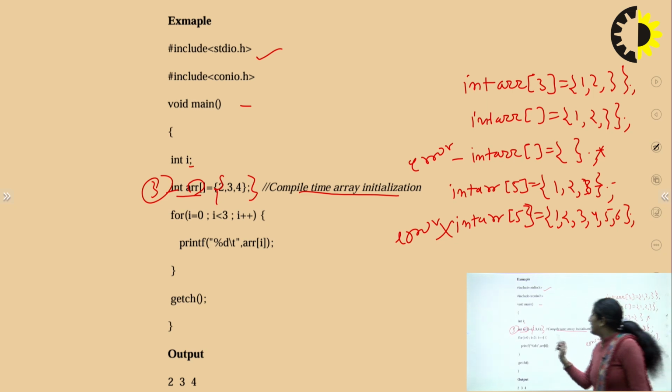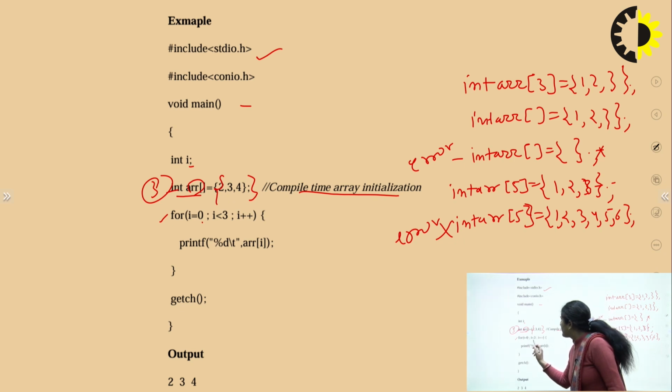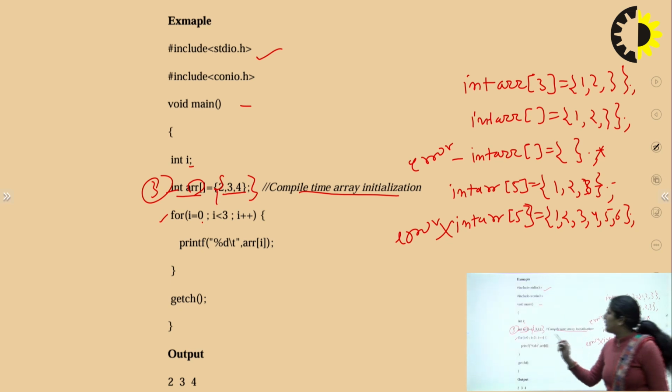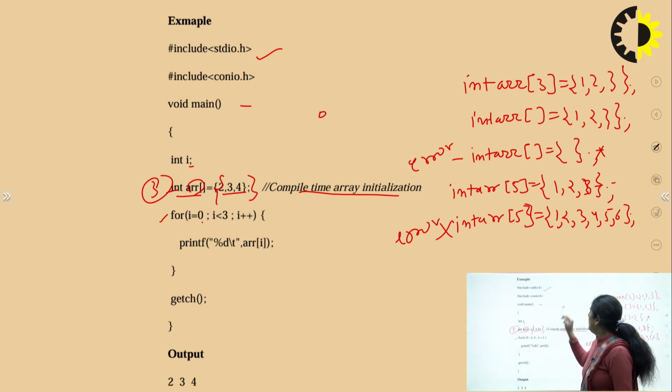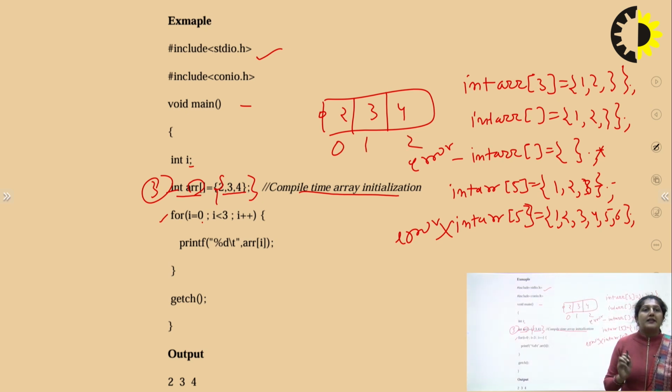Then we are using a for loop. For i is equal to 0, i is less than 3. That is the size that we have here. We are initializing the 3 elements. So the array size is 3, with the index from 0. So how does it come? It comes like 2, 3, 4. So index 0, 1, 2. Like this the array stores the elements. So this is the index. Index always starts with 0, and the first element is 2, then 3, and then 4.